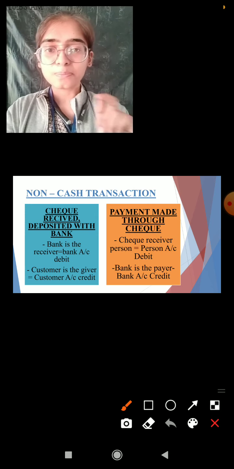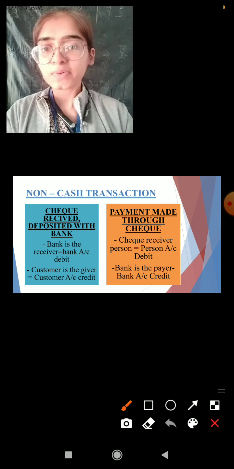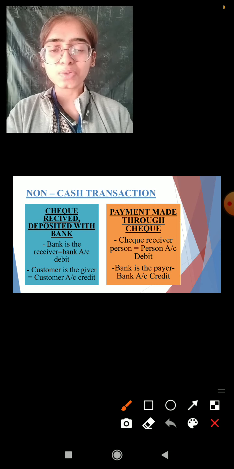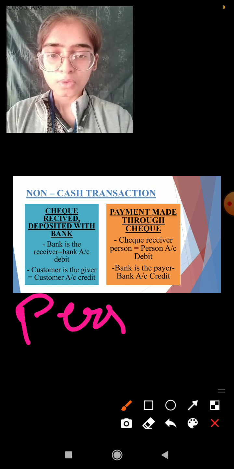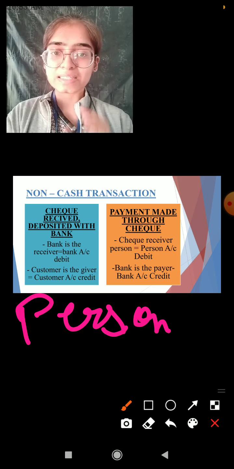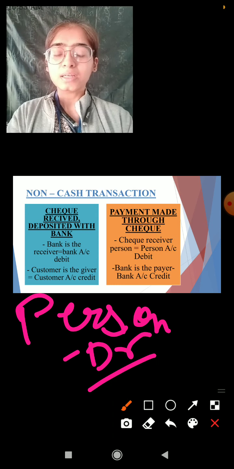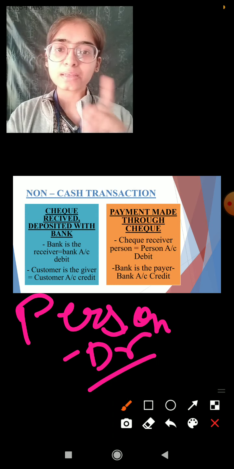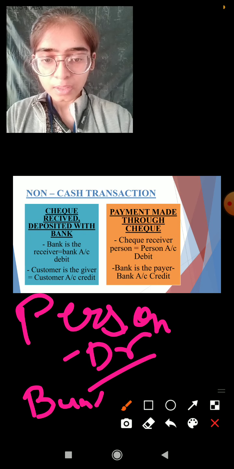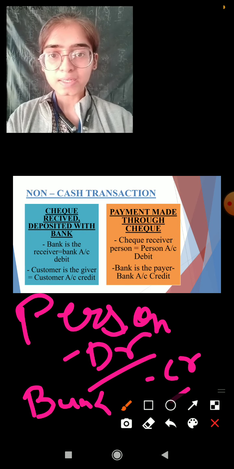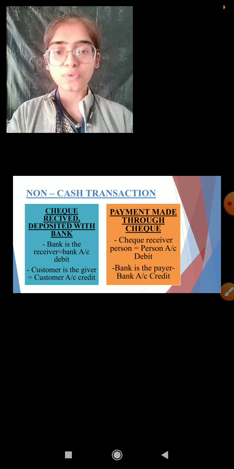So over here the person is going to deposit the check and the balance is going to reduce from our bank account. So over here the person or our customer is the receiver of the money, so we are going to debit that, and the bank has paid the money. The bank is the giver, so we are going to credit the bank. So bank account is going to be credited over here. Clear? So this is how we have to make the entries of two types of non-cash transactions.